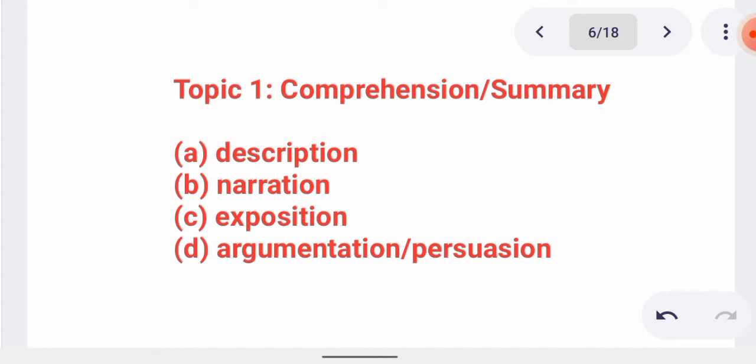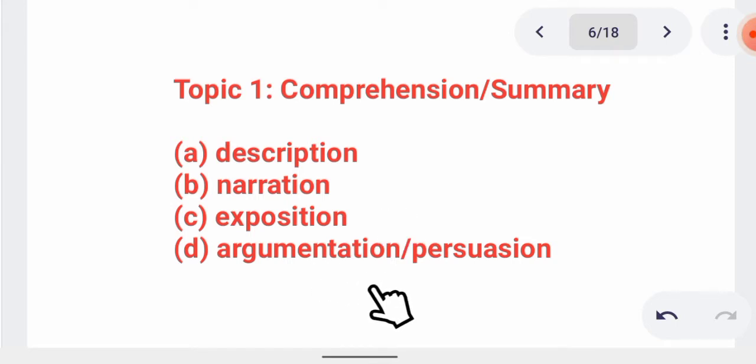Then let us go to the topics you have to be studying in your JAMB Use of English. One of them is comprehension and summary. Comprehension and summary has 4 different categories. One of them is description, in which they will be describing a particular thing. The second one is narration, from the narrative essay, in which they'll narrate something, and you will be asked certain questions from that narration. Then exposition, from the expository essay, in which they will explain or give information about a particular thing.